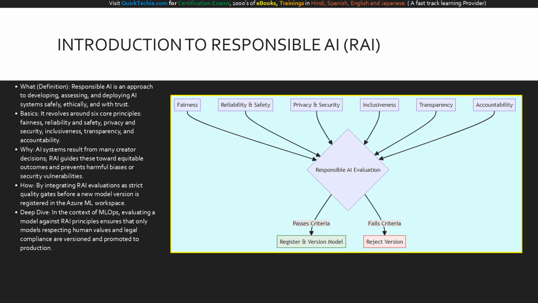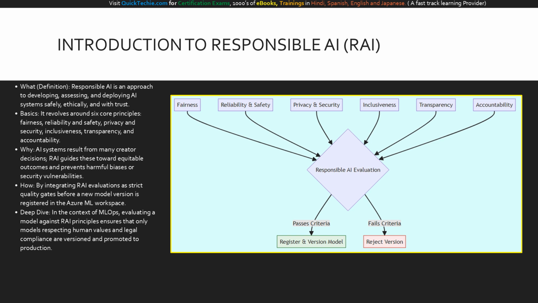When we implement model registration and versioning, we cannot rely on accuracy metrics alone. We must evaluate our models against 6 core principles: fairness, reliability and safety, privacy and security, inclusiveness, transparency, and accountability. Why is this mandatory? Because AI systems reflect the decisions of their creators, and without guidance, they can inadvertently cause harm, exhibit bias, or leak private data.